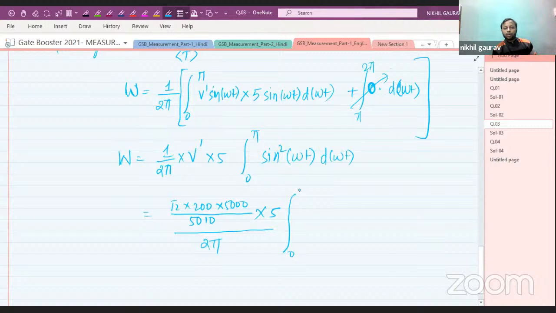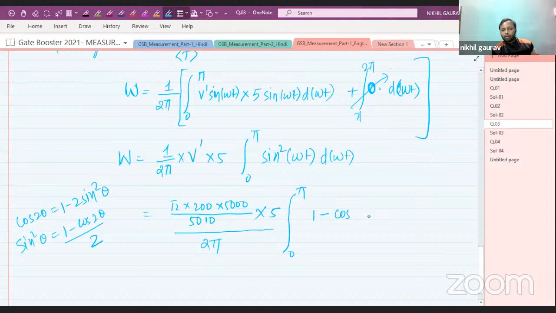So integration 0 to pi. I hope you know this: cos 2 theta equals 1 minus 2 sine square theta. So sine square theta is equal to what? 1 minus cos 2 theta divided by 2. So 1 minus cos 2 omega t divided by 2 d omega t.